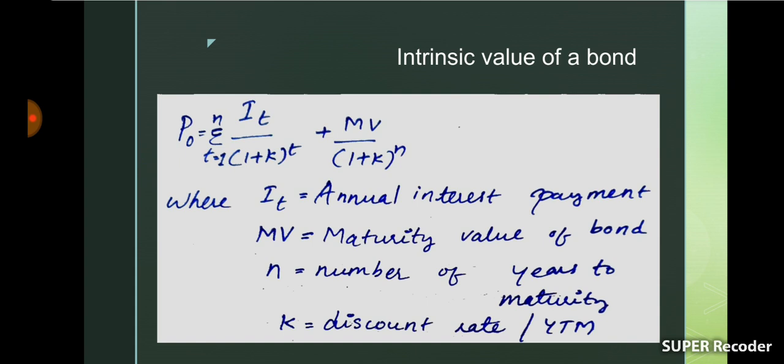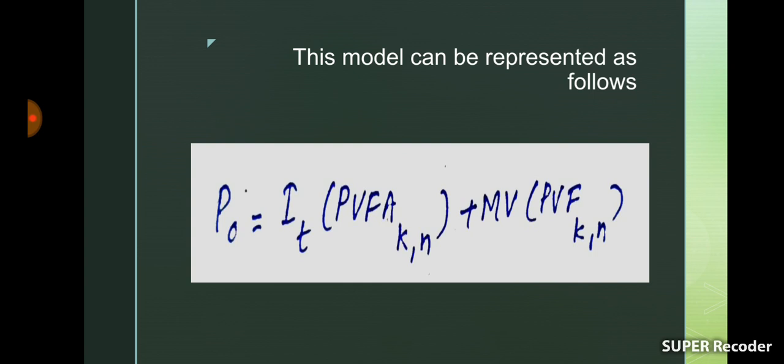Interest will be available at the end of each year till maturity, and it is at a fixed rate, and maturity value is available only at the end of the term. So interest is an annuity.